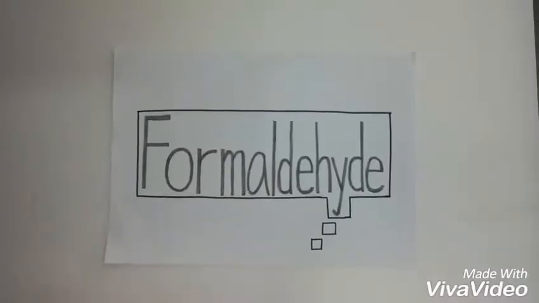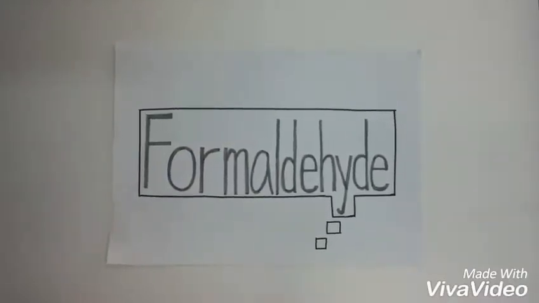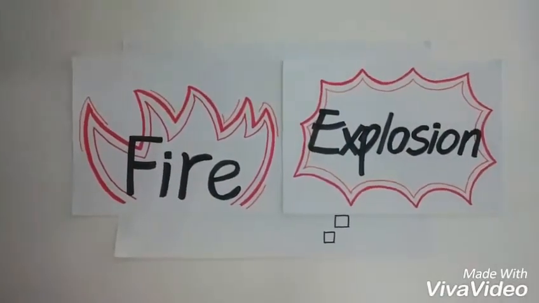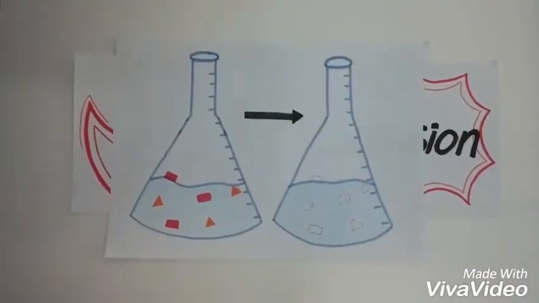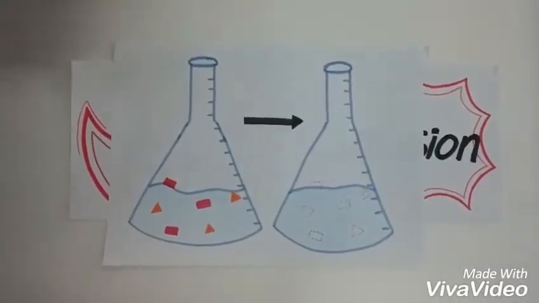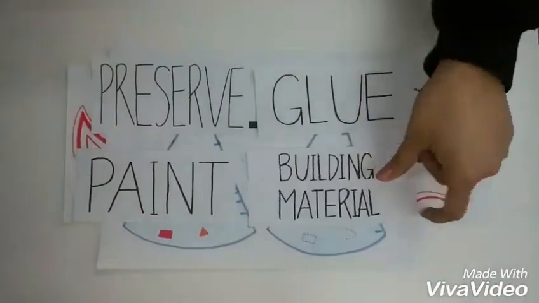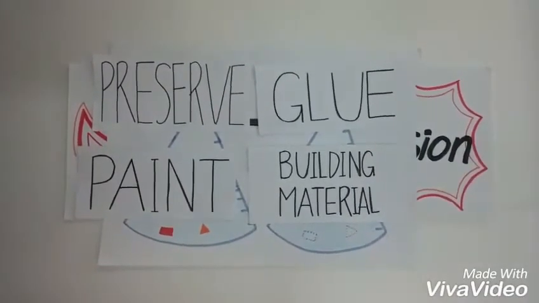Formaldehyde is a chemical substance which has a pungent smell and exists in a gaseous state at room temperature. When it contacts alkali or strong oxidizers, it will be ignited and cause a violent explosion. It dissolves easily in water and is an essential substance in macromolecule synthesis such as plastics and resins. Also, it is used as preservatives, glue, paint, and building materials. So it is very easy for us to be exposed to this chemical.